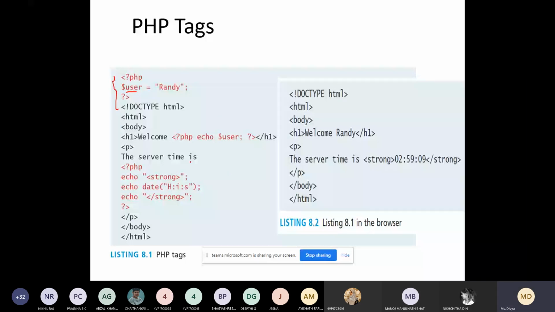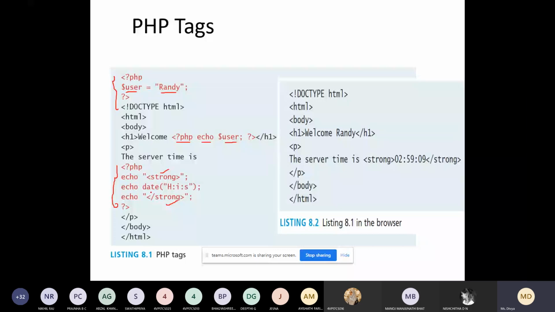So here you can see we have PHP code echo $user. So what is $user? It is Randy, so it will display Randy. Then server time, this is PHP code, and whatever you write in double quotes is all HTML.